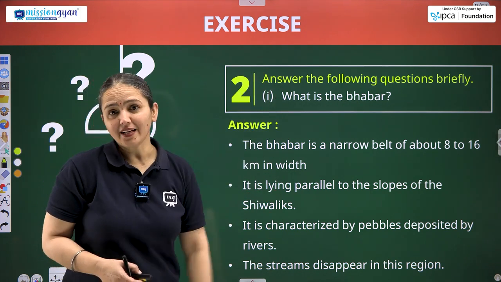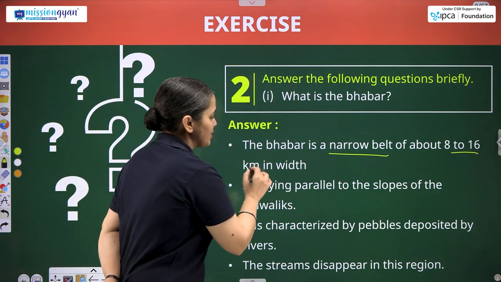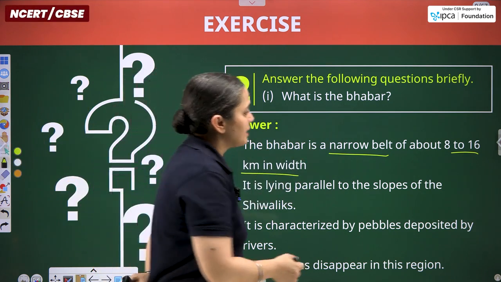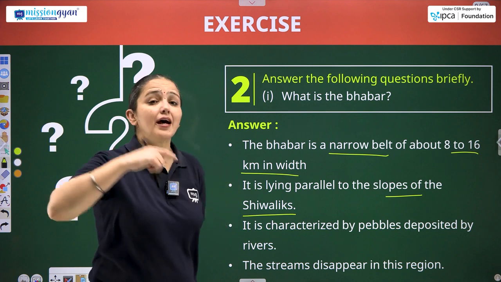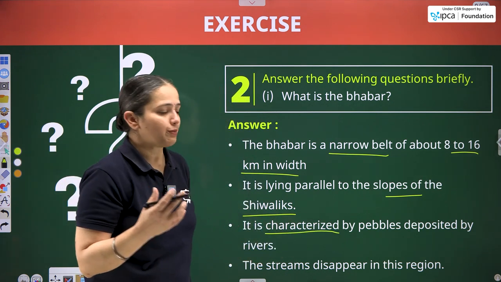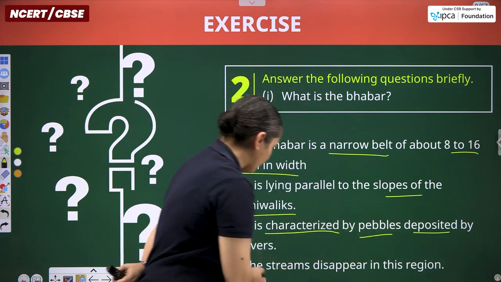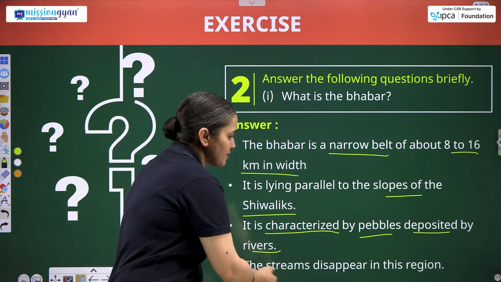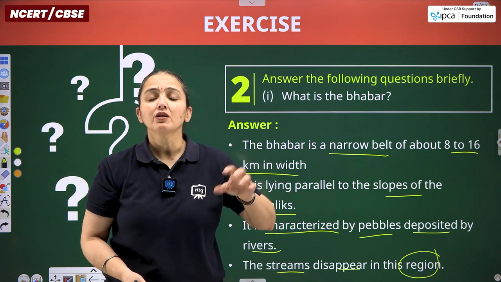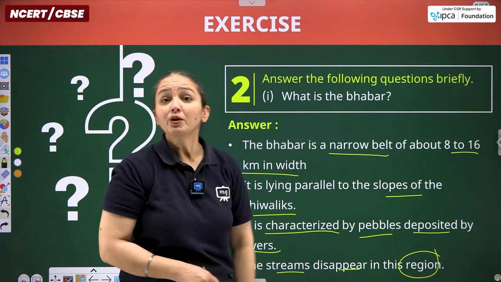So here is the exact answer that you have to write. The Bhabar is a narrow belt of about 8 to 16 kilometers in width, lying parallel to the slopes of the Shivaliks, the outer Himalayan foothills. It is characterized by pebbles deposited by the rivers, and the streams disappear in this region. Coming ahead is the Tarai region, where these streams suddenly reappear.